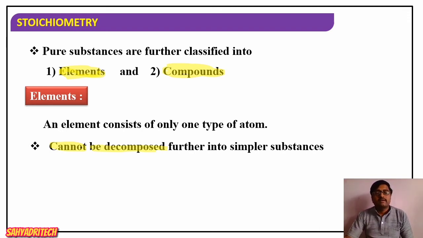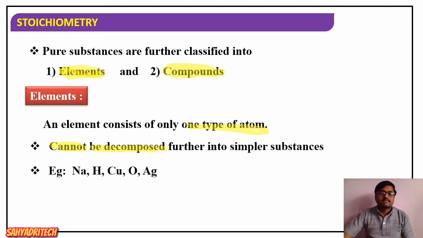So if I consider an element, first we say it is made up of only one type of atom, and it cannot be decomposed further into any simpler substances, because it is the simplest form. Examples of elements: all of the 118 elements are examples. Some of them are sodium, hydrogen, copper, oxygen, silver, etc.